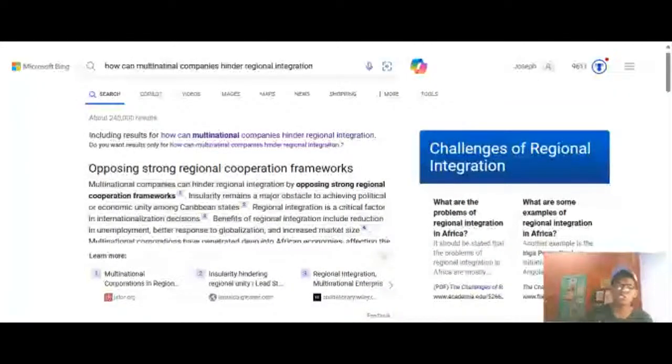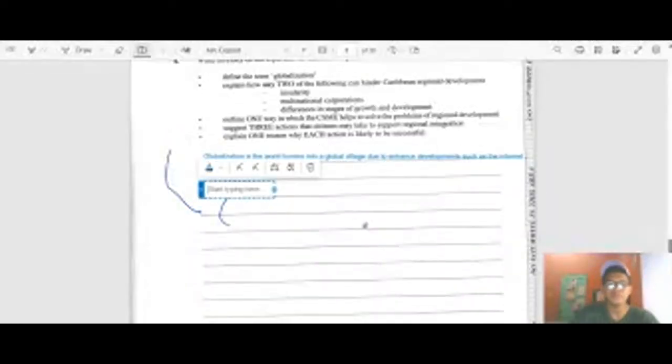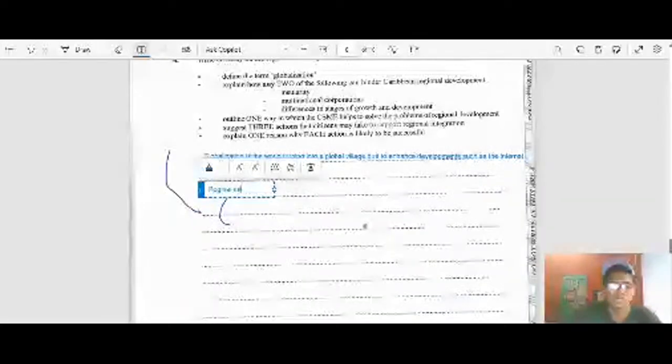But in this situation, we're speaking about Caribbean regions in general. So let's go back to the tab and let's give our thoughts. So regional integration can be hindered by multinational